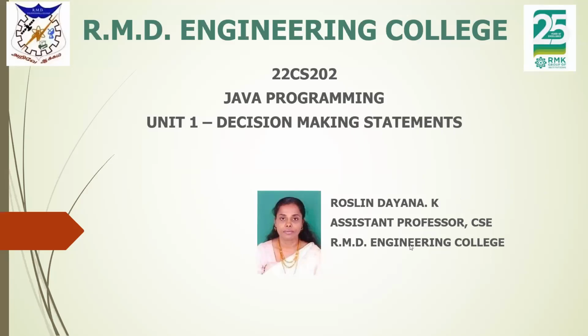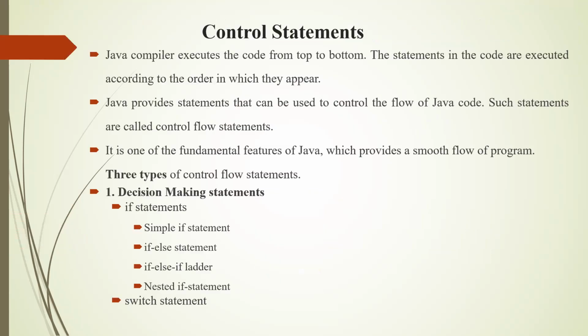Hi students, in this video, we are going to discuss decision-making statements in Java. Decision-making statements are also called control statements. The Java compiler usually executes the code from top to bottom. The statements in the code are executed according to the order in which they appear in the program. Java provides statements that can be used to control the flow of Java code.